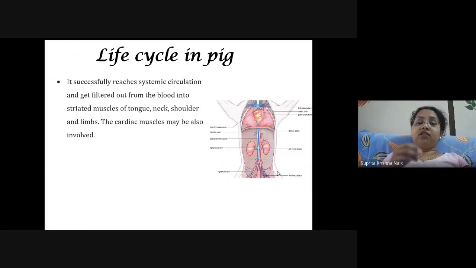That is, as soon as they enter the blood vessel or the lymph node or lymph vessel, after that they start growing and start penetrating the surrounding muscles, muscles such as the tongue, neck, shoulder, and limbs. The cardiac muscle may also be involved in case of penetration by these tapeworm larvae.